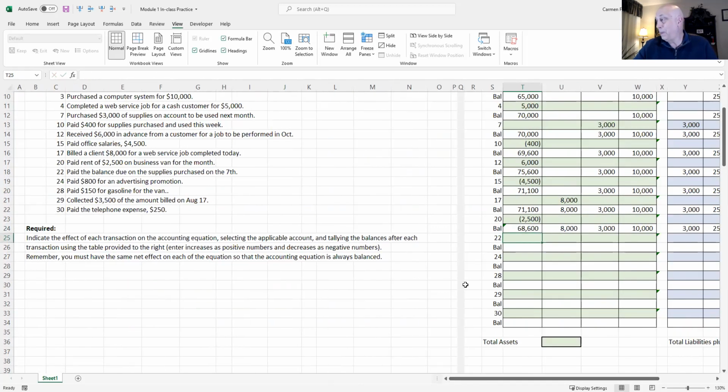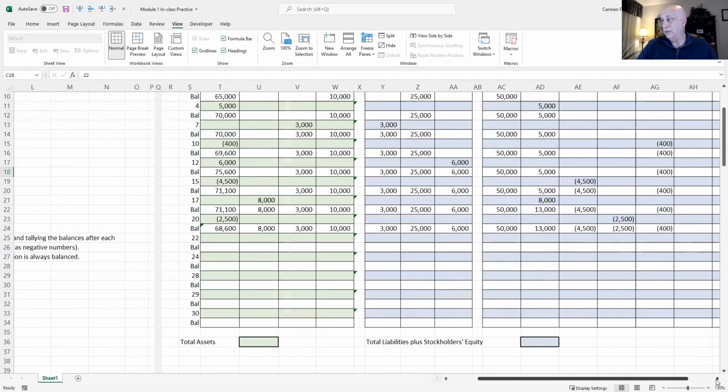So let's keep going. August 22nd, we paid the balance due on the supplies purchased on the 7th. Remember, we bought $3,000 of supplies on August 7th. Now we're going to pay for them. Paid means, again, cash leaving the building. So we go back over here to our spreadsheet.